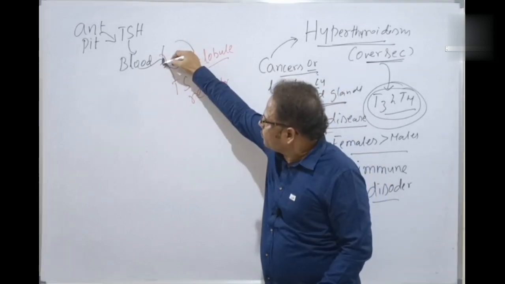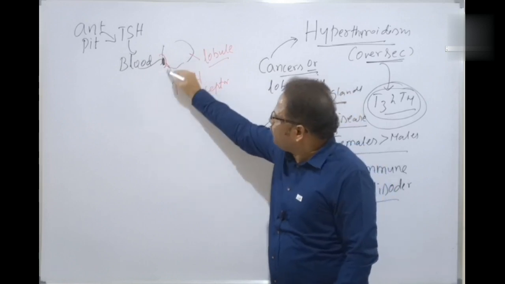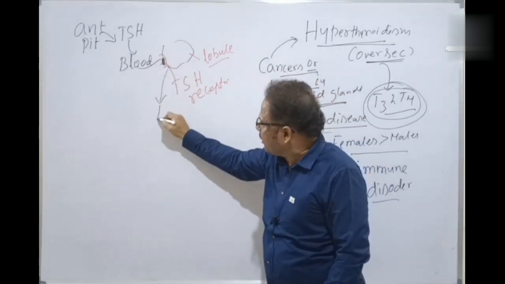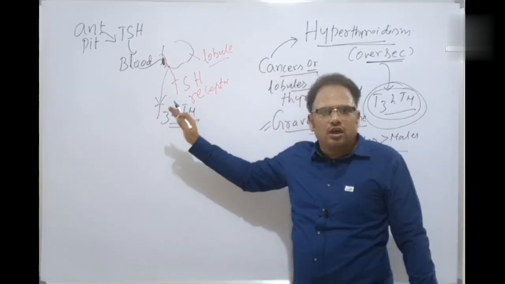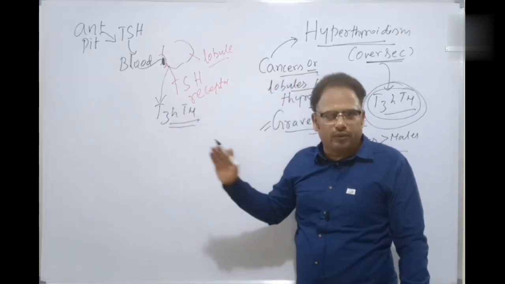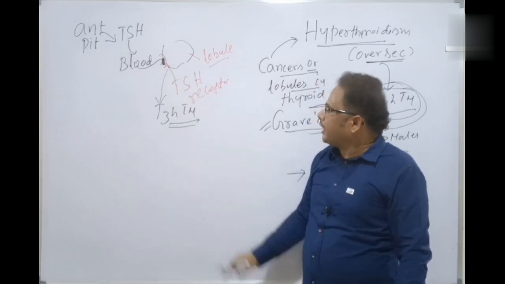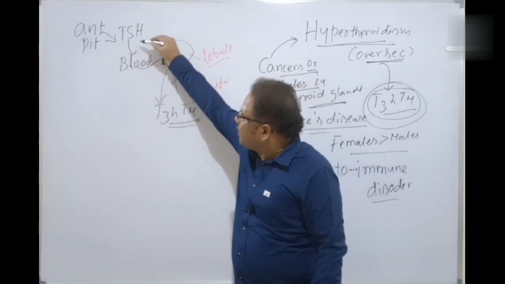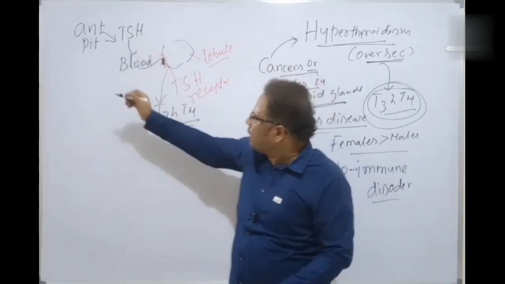TSH hormone. So there is a stimulation, and the T3 and T4 hormones are released here. Because of the stimulation, T3 and T4 hormones are released into the blood and carry out various normal body metabolic activities. This is normal. But in this setup, what happens if the TSH hormone is overly released?